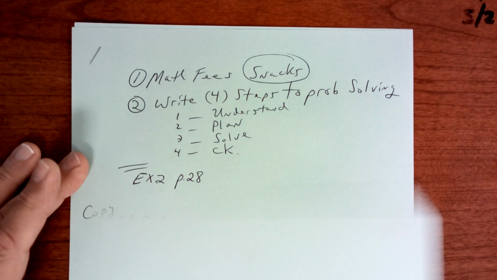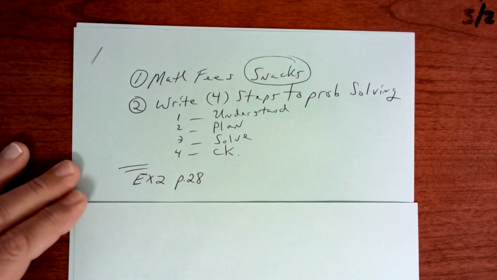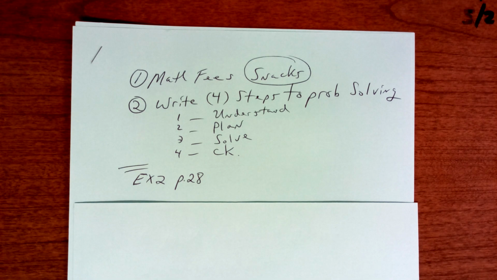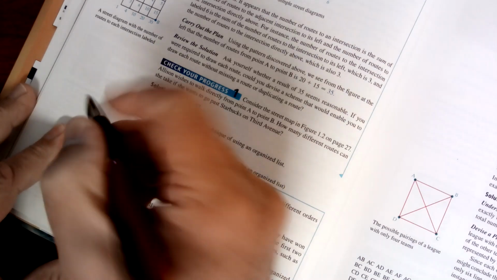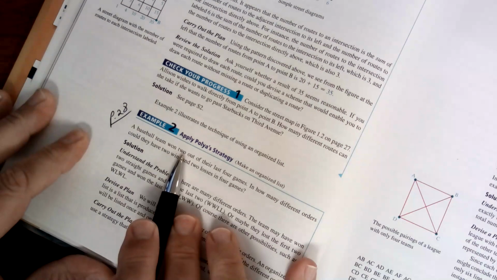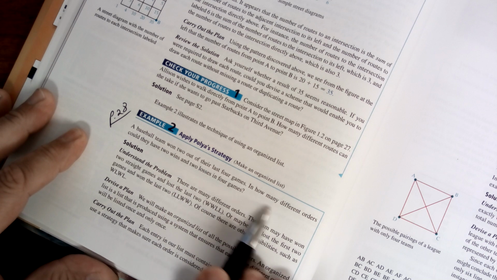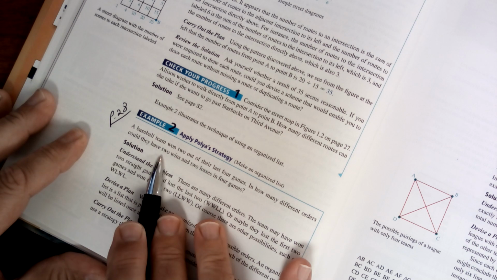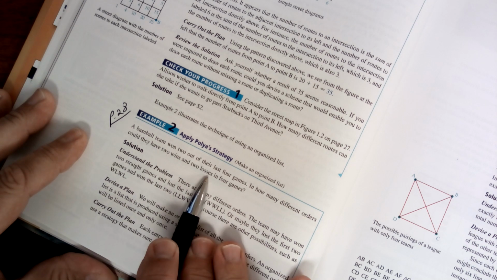Okay, so right now, let's look at page 28. So open up a book. So on page 28, we're talking about combinations here. And if you look at number 2, right here, on page 28, it says a baseball team won 2 of their last 4 games. And how many different orders can they have 2 wins and 2 losses?